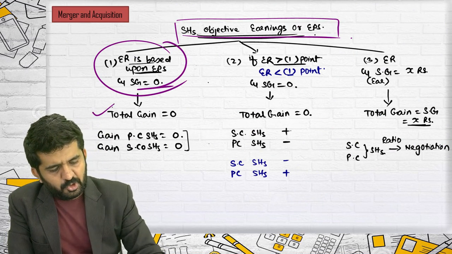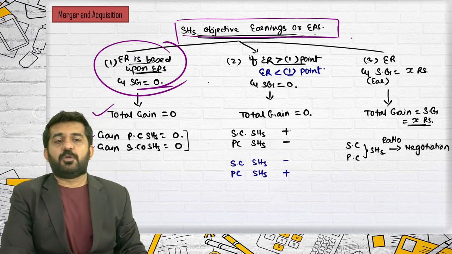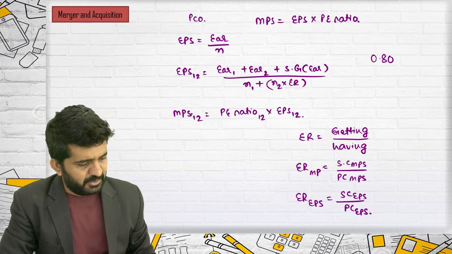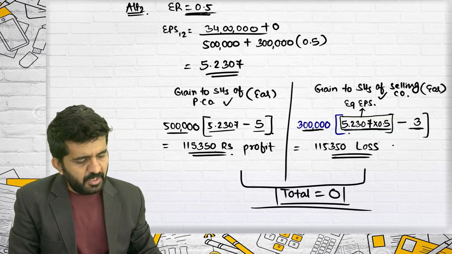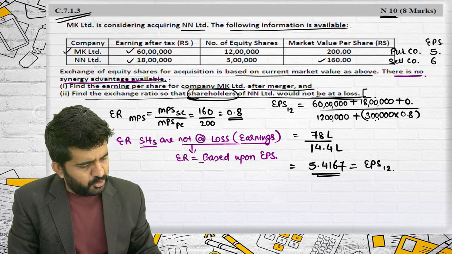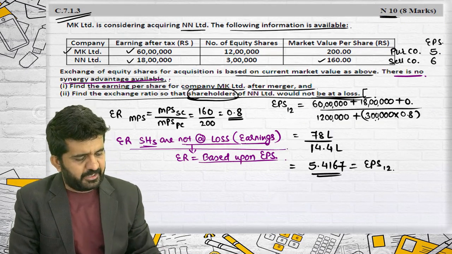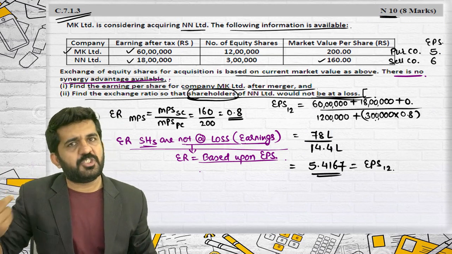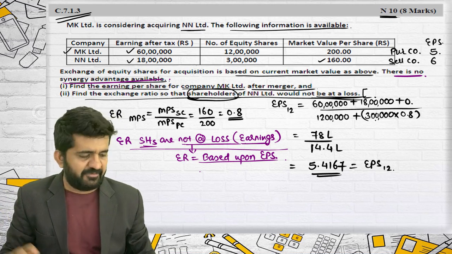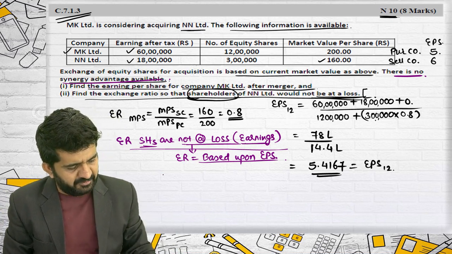Synergic gain is 0. Total gain will be 0, and both company shareholders' gain will also be 0. So, in this case, the exchange ratio should be based upon EPS so that total profit for the purchasing and selling company will be 0. Selling company shareholders will have 0. Purchasing company shareholders will have 0.